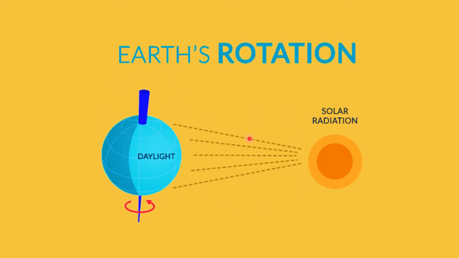During this movement around its axis, the movement of the earth causes the phenomenon which is called day and night creation.